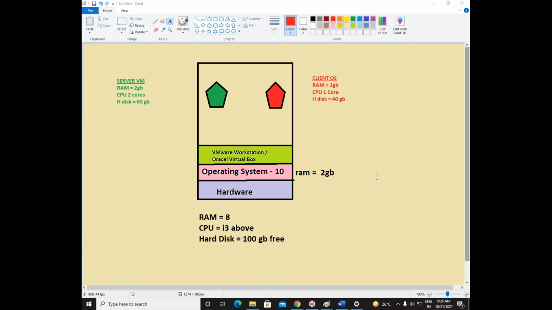Okay, friends, so I hope it is clear now. The virtualization concept is clear. So I'll do one thing. We still have a couple of minutes here. I'll just try to show you how to create a virtual machine.